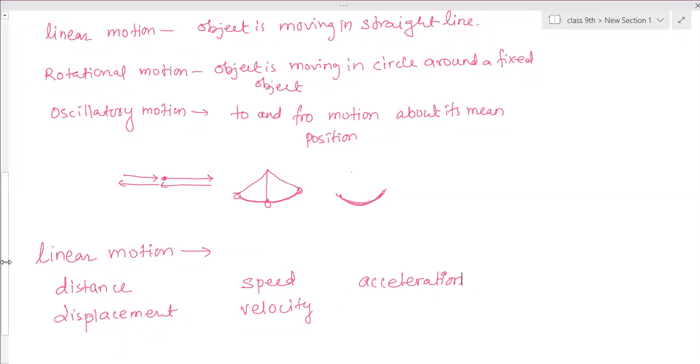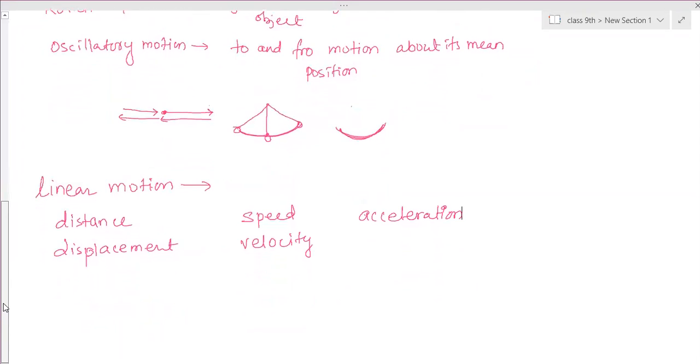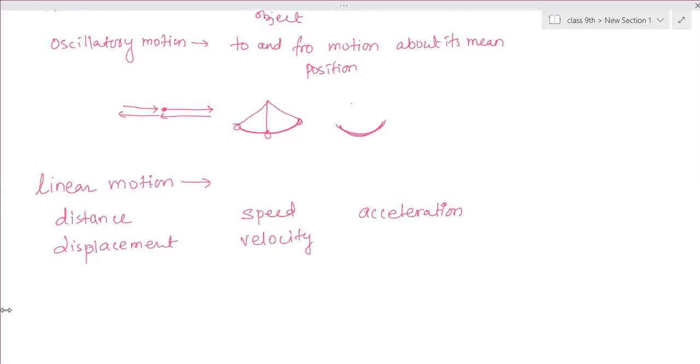You are learning equations of motion also. By using equations of motion, we have to solve many numericals. So approximately 100 numericals you have to solve in this chapter.